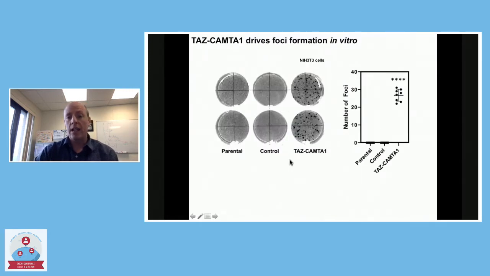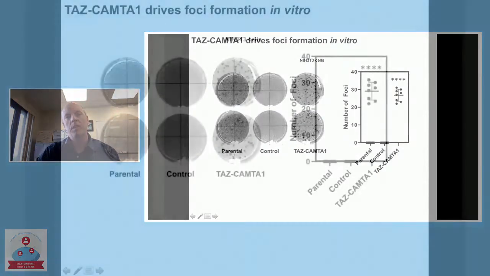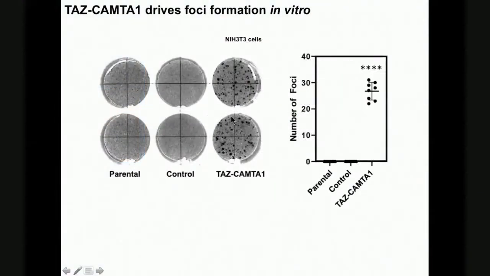We also want to look at the actual oncogenic function of TAS-CAMTA1. And so Ryan turned to an in vitro assay called a foci formation assay. All this really is, you put the cells on a dish and you let them grow until they're really densely packed together. Normal 3T3 cells, or fibroblasts, will stop growing. It's called contact inhibition. They don't want to grow anymore once they've reached this confluency. But if a cell is tumorigenic or transformed, as we say, they'll start to grow on top of each other, and they grow out of this culture into these little dots called foci, and you can count these up really easily.